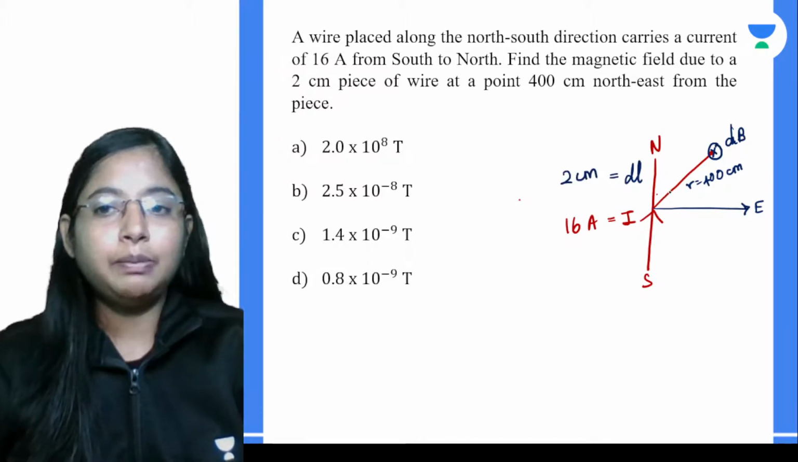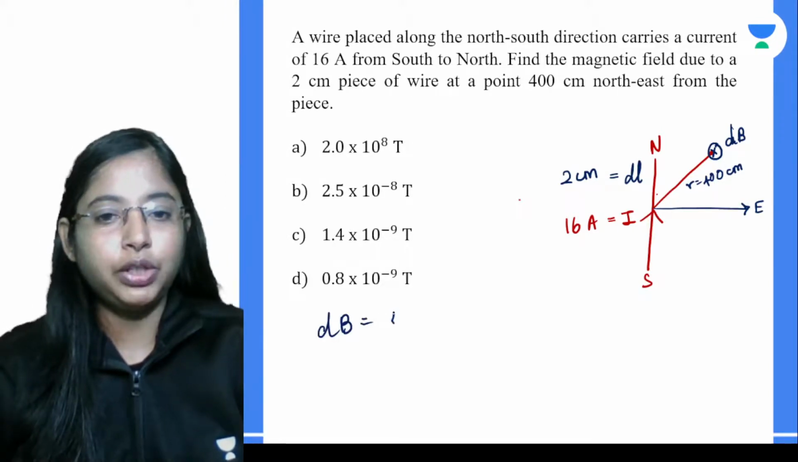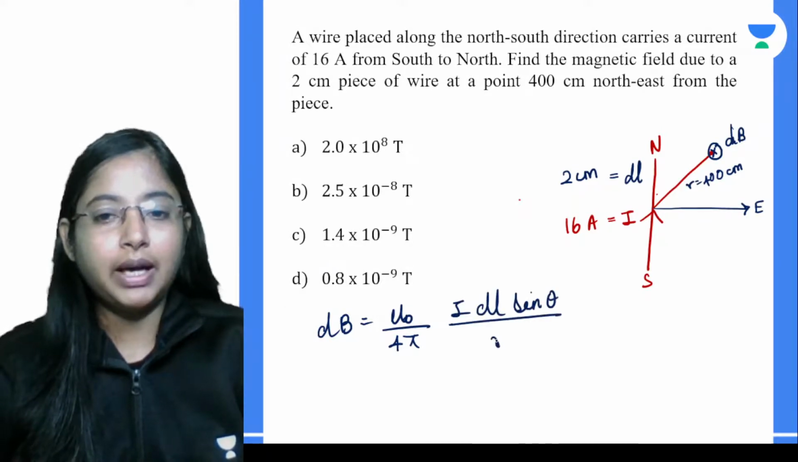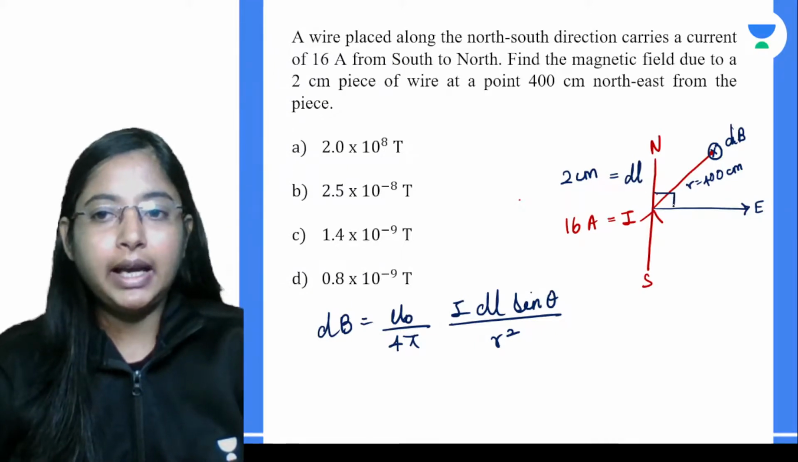Now, very simple, you need one more quantity, that is the angle. Why? If you want to find dB, you need to know mu naught divided by 4 pi, I dl sin theta divided by r square. We know what is I, the current through it, we know what is dl, we know what is r also, but we want to know the angle. See, this entire angle from north to east is basically 90 degrees.